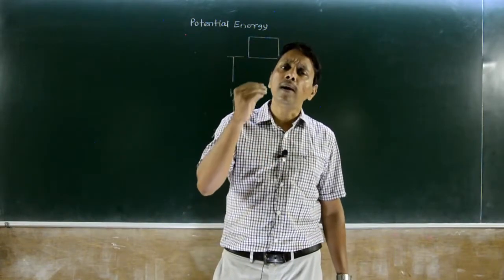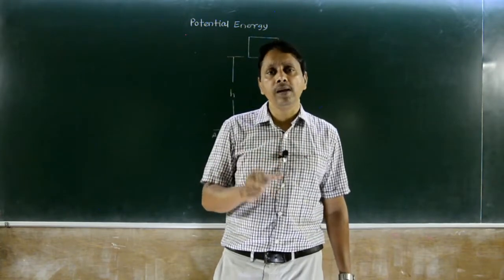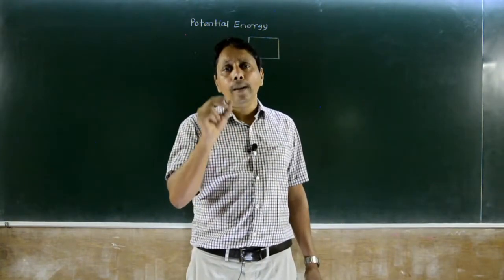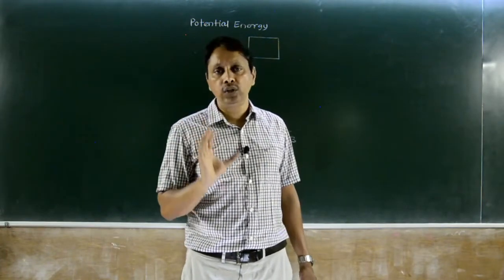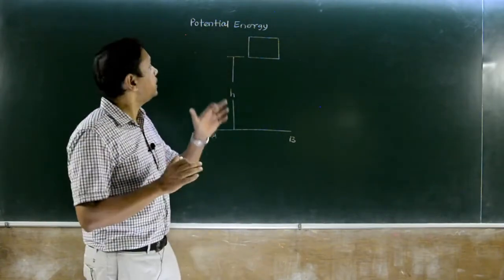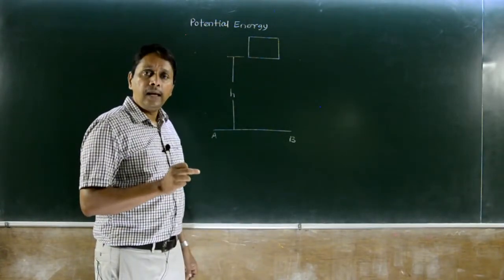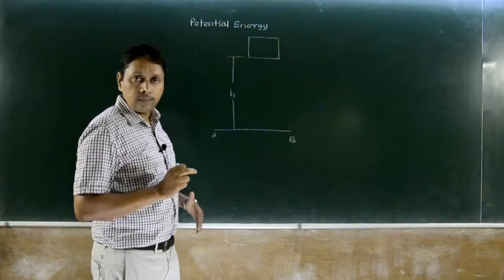Yes, there are a number of types of energies, but in mechanics the important one is mechanical energy, having two types, potential and kinetic energy. Potential energy is the energy possessed by a body due to its position.